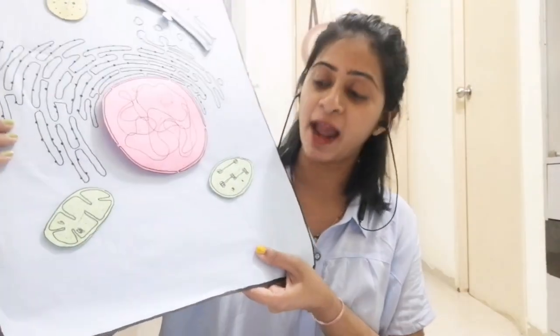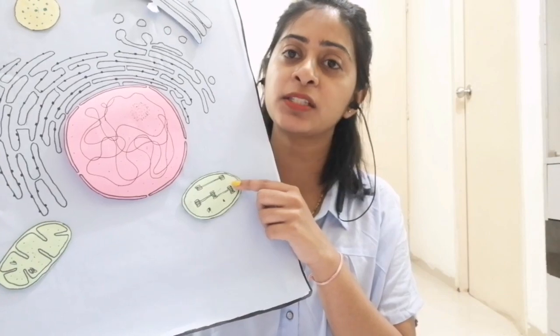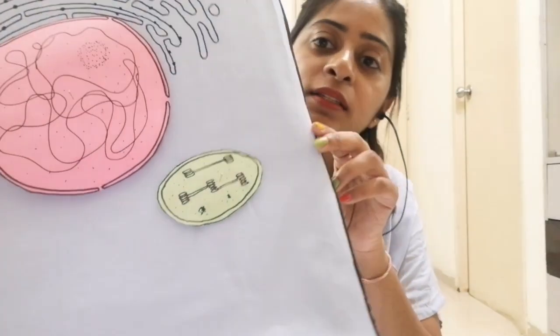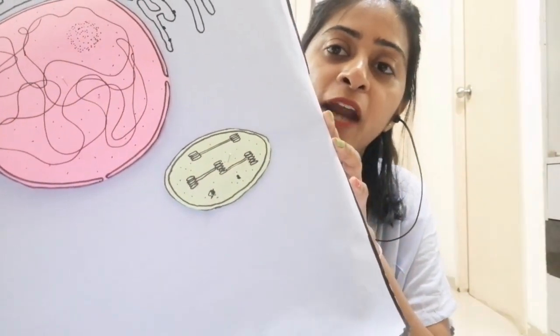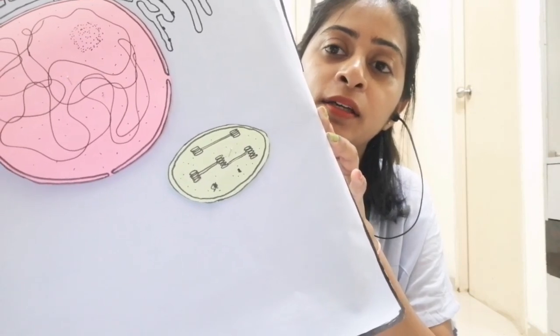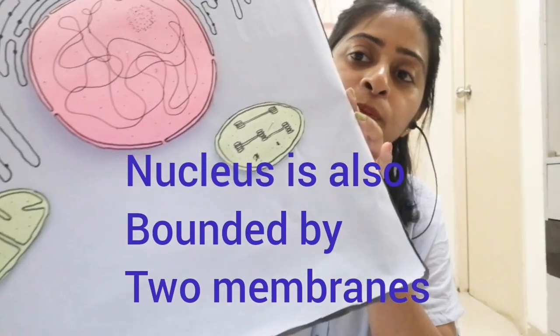After the completion of class, what we do, we add that particular organelle to our model. So here in the model I have added this chloroplast, green colored chloroplast, which is a type of plastid. In this you can see that it is bounded by 2 membranes, and various stacks of thylakoids are there, and it has its own DNA and ribosome also.